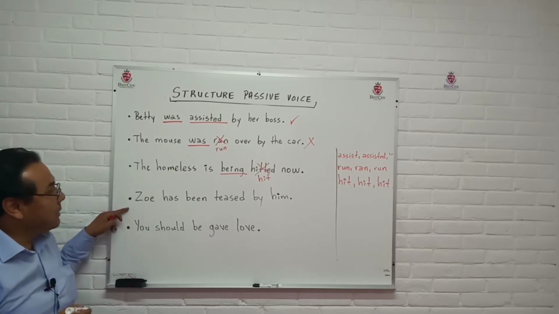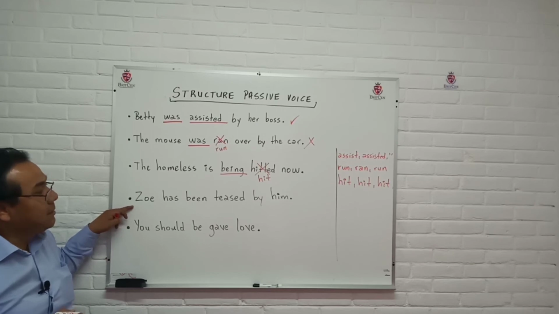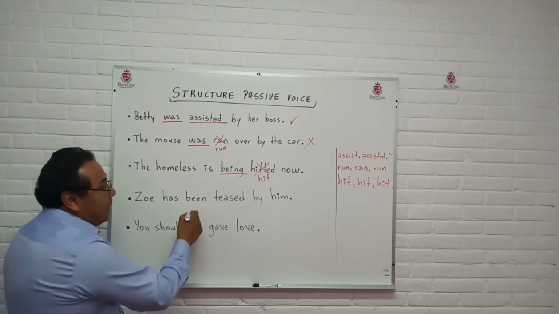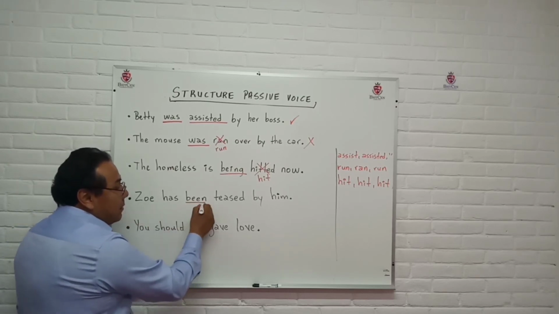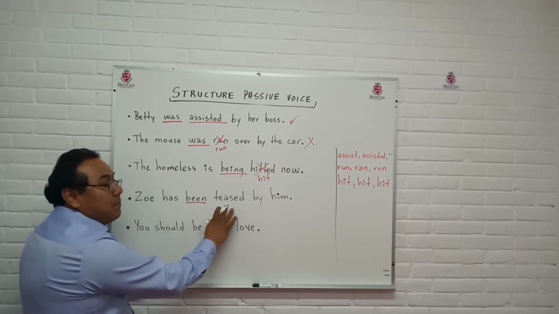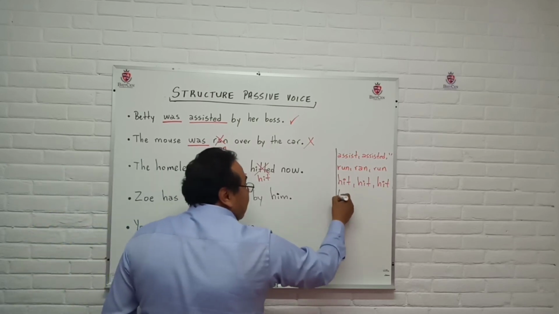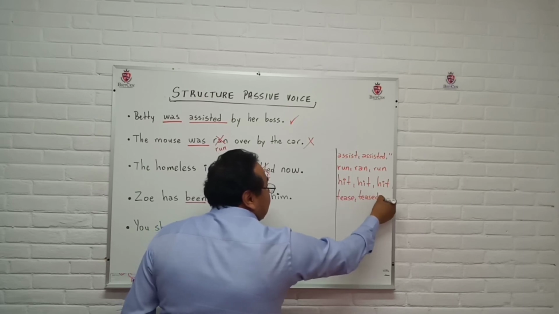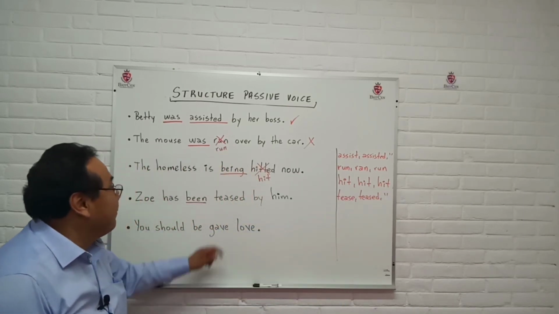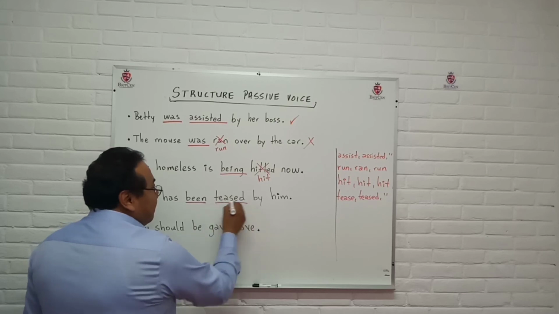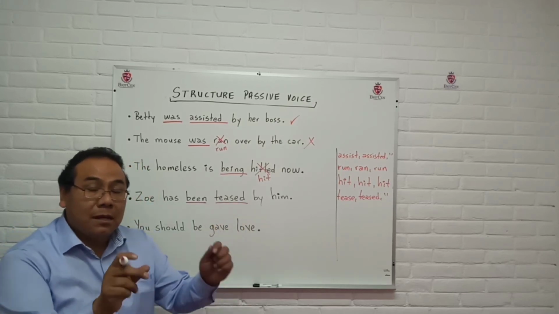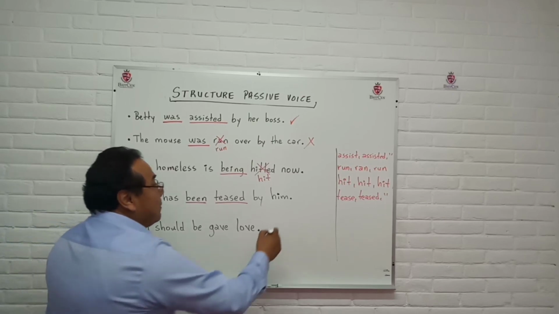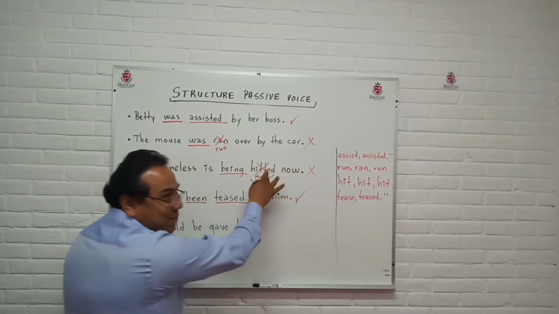The fourth sentence says Zoe has been teased by him. Yeah, the verb to be is been. Teased is correct, and teased is a regular verb. So it has the two elements of passive voice, verb to be plus the verb in past participle. So the structure is correct. This is wrong, the previous one.